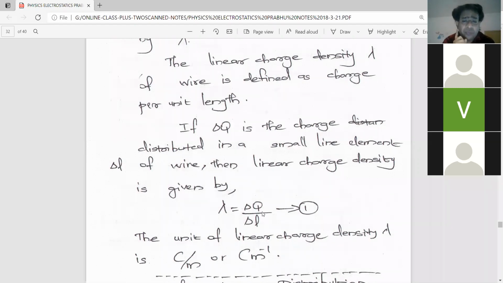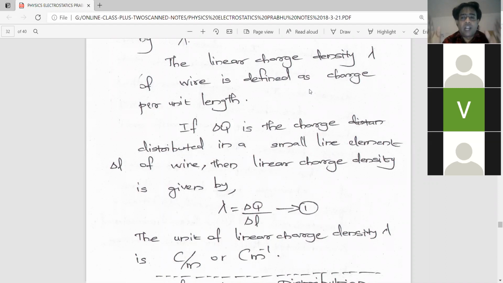I will repeat. The example for linear charge distribution is the charge concentrated along a conducting wire. The linear charge distribution is described using a physical quantity called linear charge density, and the linear charge density is given by the charge per unit length, the charge concentrated per unit length of that wire. If delta Q is the charge concentrated in a small line element delta L of the wire, I told you what is the meaning of line element.